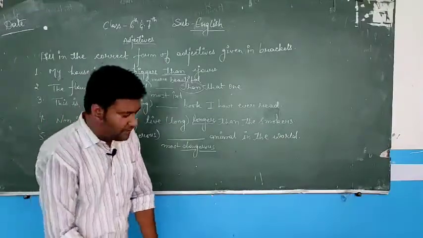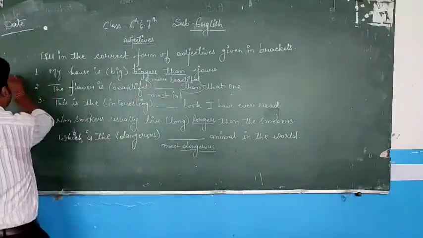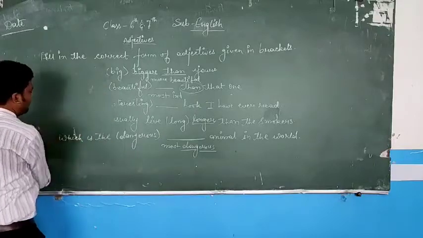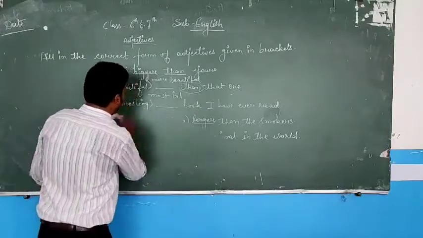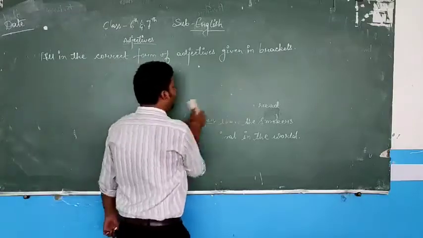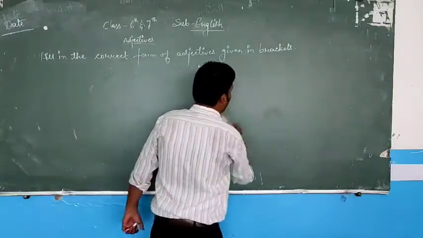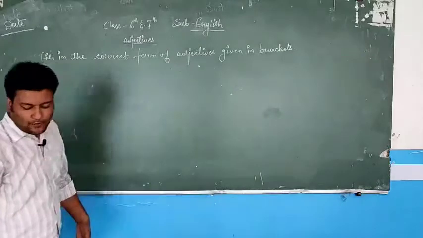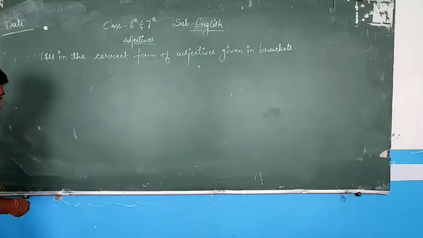So again let me rub it and let me write from the start, that is 5 more sentences. 5 we have completed, that is your classwork, and the remaining 5 which I am writing for you will be your homework to practice.